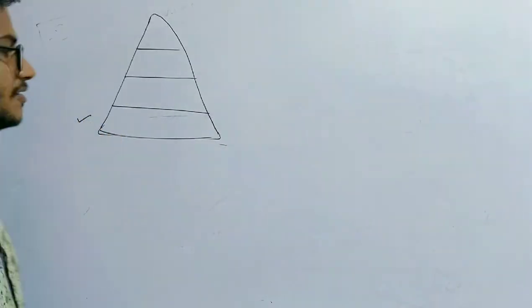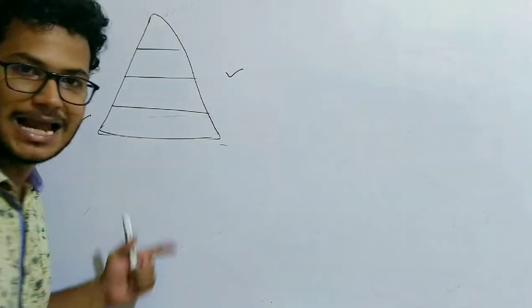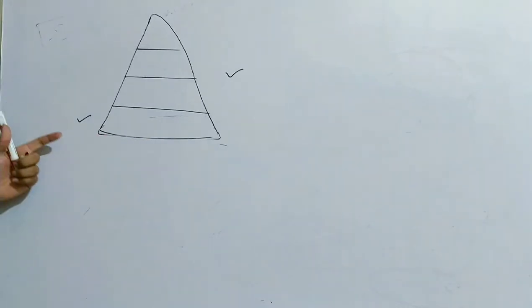At the base is the first trophic level, then the second, third and fourth trophic level likewise. My dear friends, the trophic structure and function of the ecosystem are represented with the help of a pyramid that is called an ecological pyramid.